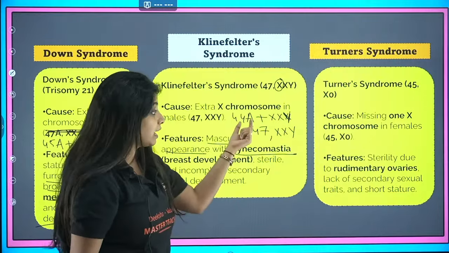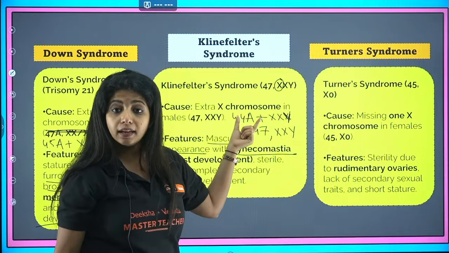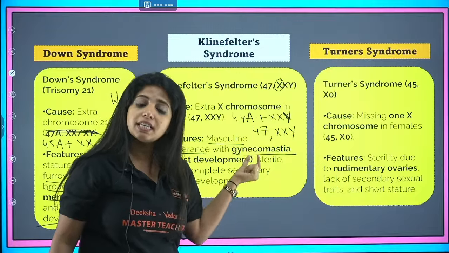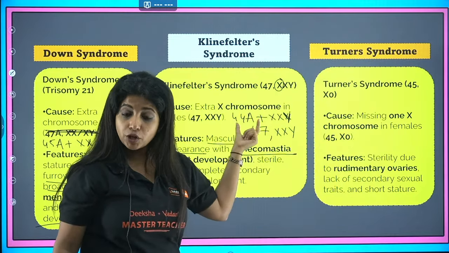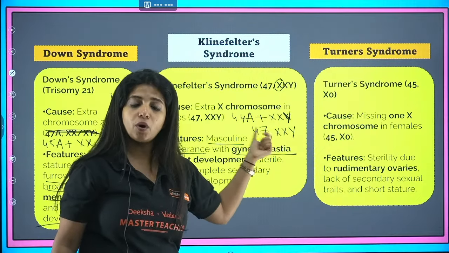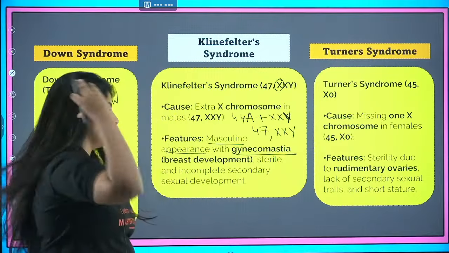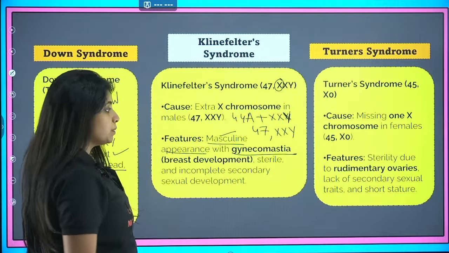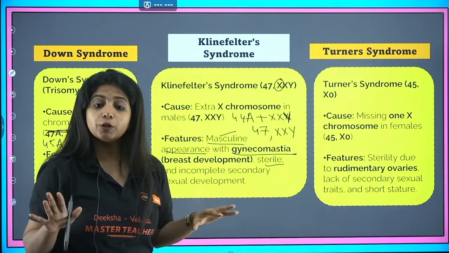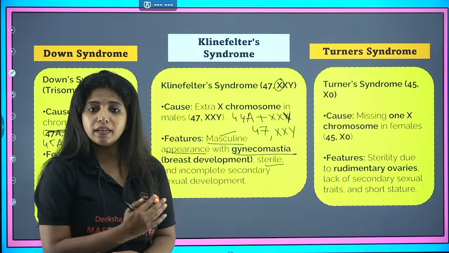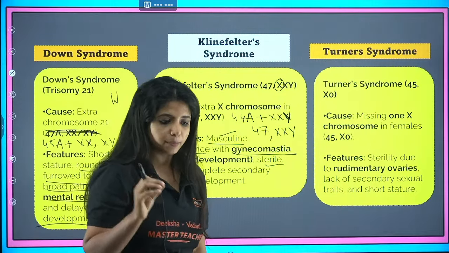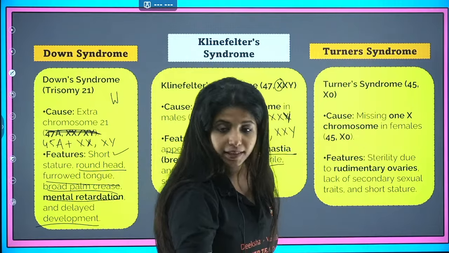Okay, got it? If you're writing 44A, please write it as autosomes, 44A plus XXY. Or then you would have to write 47, XXY. So if you're mentioning autosomes separately, mention them separately. If you're not mentioning them, put it together, but do not mention autosomes at all. So this is overall masculine development, but with gynecomastia, and this person is going to be sterile. They cannot produce their own babies because spermatogenesis is not going to happen. Secondary sexual characters, my dear children, are going to be incomplete. There is no proper development. I hope it is super clear.